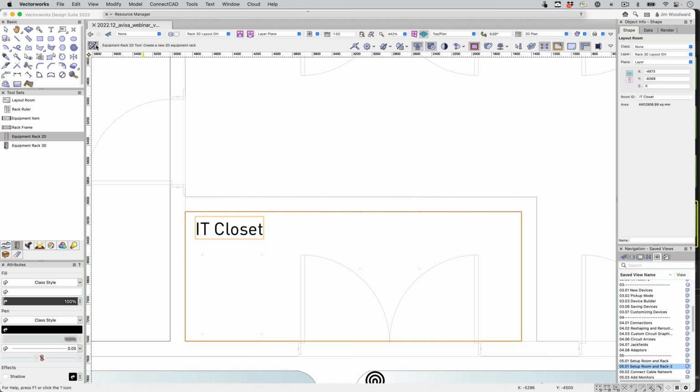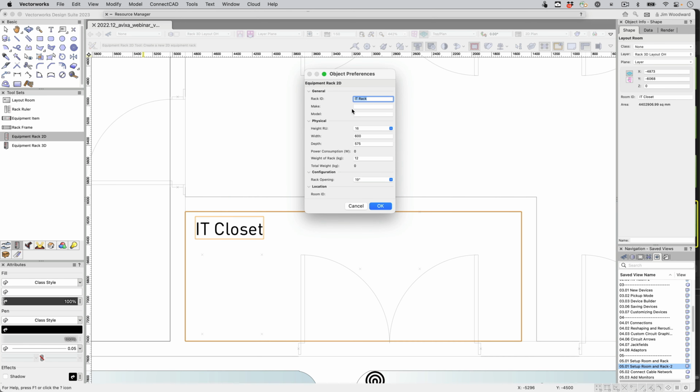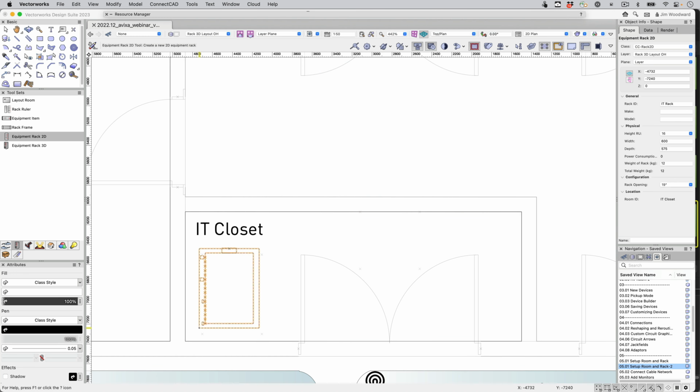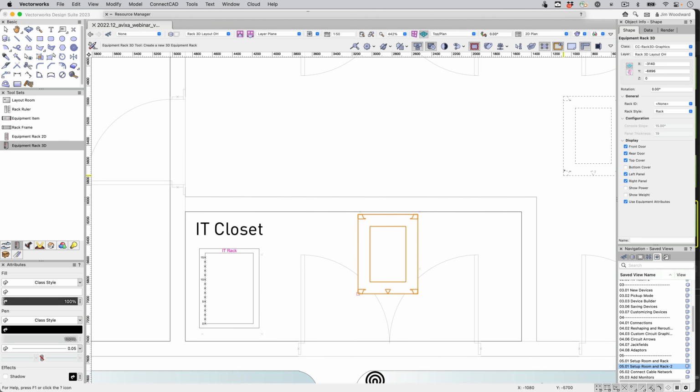Let's place a 2D equipment rack. We'll call this IT rack. And we'll match up a 3D version and link that in the object info palette to the IT rack 2D. We'll slide that back a little bit.